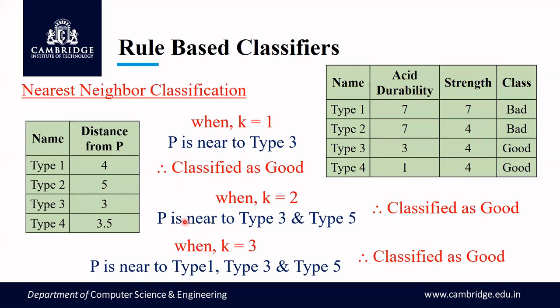If not, ambiguity arises, in which case there is a chance of misclassification taking place. So as much as possible, try to consider the K value to be an odd number. Generally it will be given, so no problem. If not, try to consider an odd number and solve. So this is about your nearest neighbor classification algorithm.